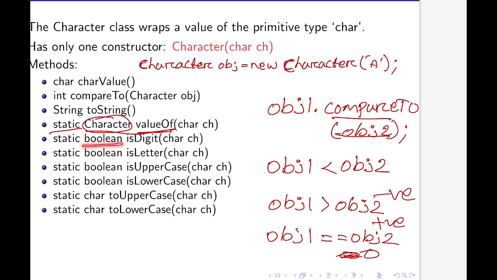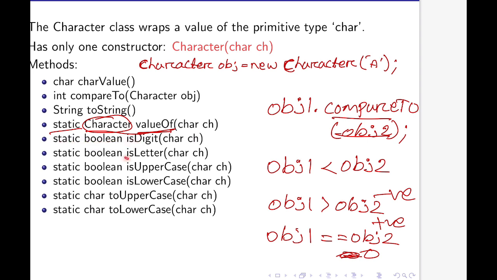This return type is boolean, and it is going to take a character parameter. If the parameter is a digit, it is going to return true. If the parameter is a non-digit, then it is going to return false, because here the return type is boolean. So this method is going to return either true or false.